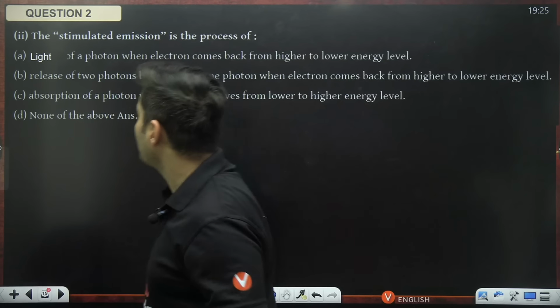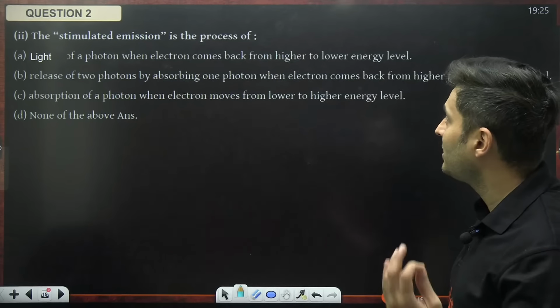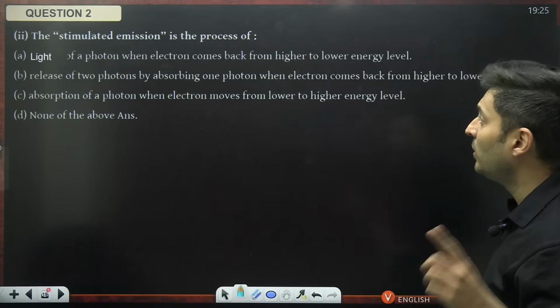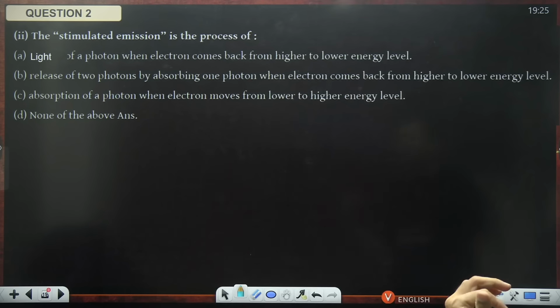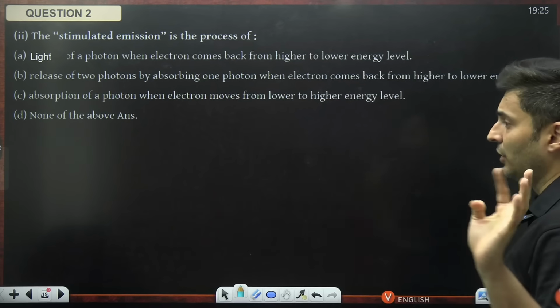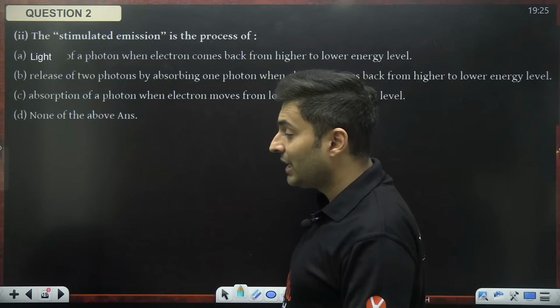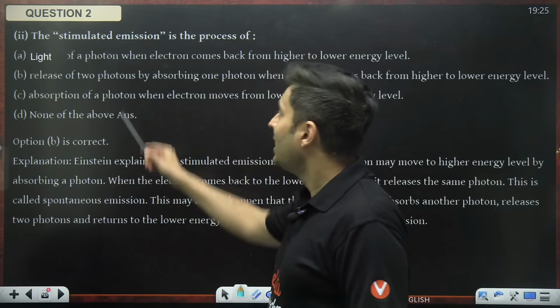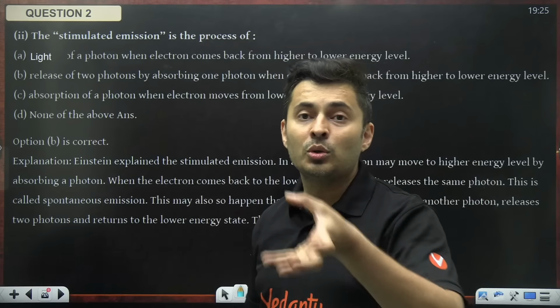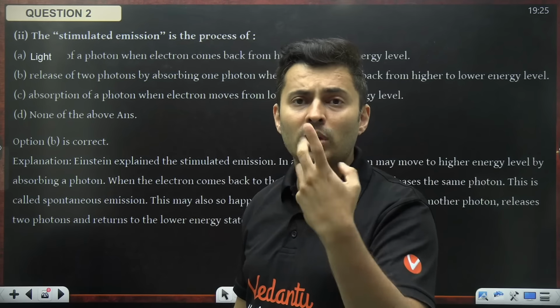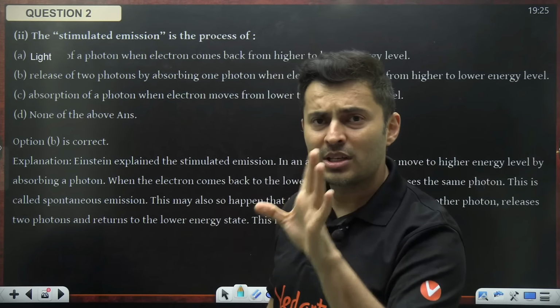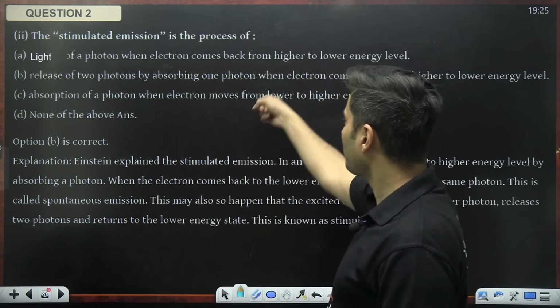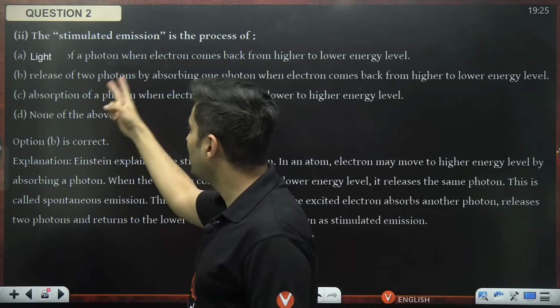Moving on to the next question on your screen. The stimulated emission is the process of: release of a photon when an electron comes back from higher to lower; release of two photons by absorbing one photon when an electron comes back from higher to lower energy; absorption of a photon when an electron moves from lower to higher energy; none of the above. Guys, this is simple. Yes, very good, option B. Remember, stimulated emission means you took one lollipop and broke that photon into two parts and spat it out two times. Absorbing one photon and coming back by releasing two photons.